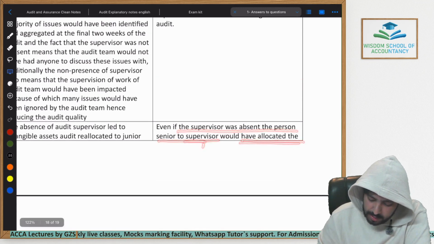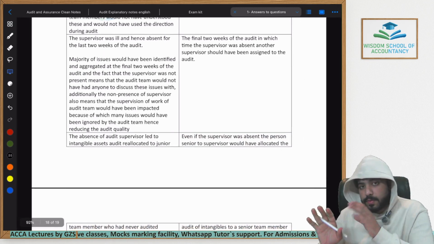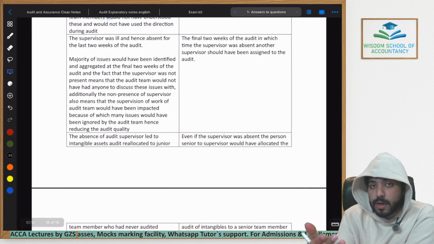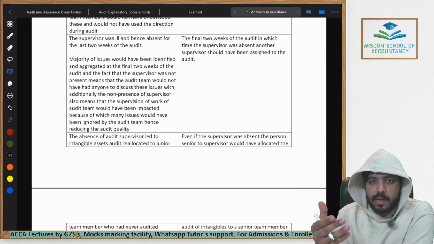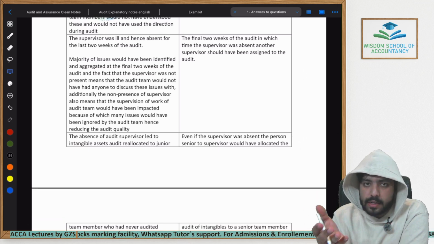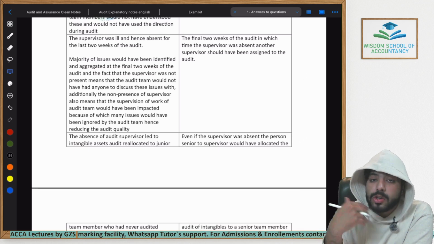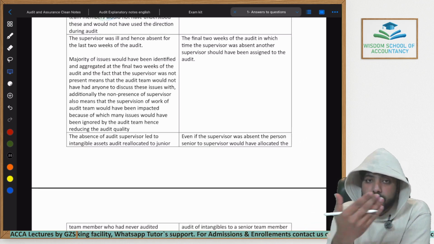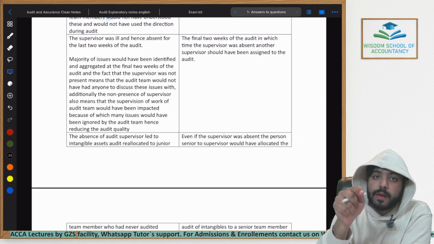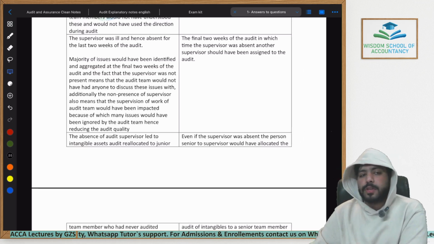So first of all, the recommendation is very simple. If the supervisor was not present, you should have allocated this work to someone else in the team who has experience of auditing intangibles. But first of all, you would have tried to get a new supervisor for this audit team, and the intangibles would have been audited by him. That is it for this question.